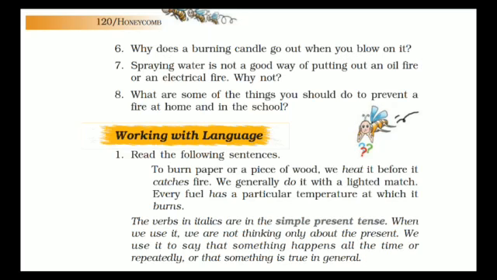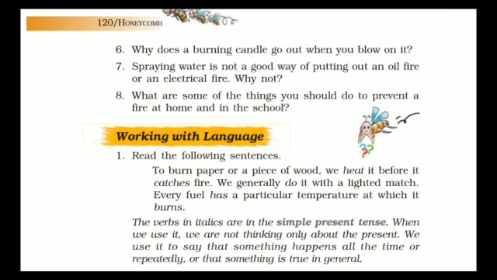Okay. Spraying water is not a good way of putting out an oil fire or an electrical fire. Why not? Because as we know, oil is lighter than water and it will float over the water. For an oil fire, we should not use water, because water and oil will never mix, and the oil will float over that water and it will catch fire easily, because the oil is on top.